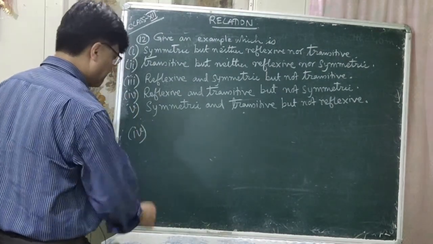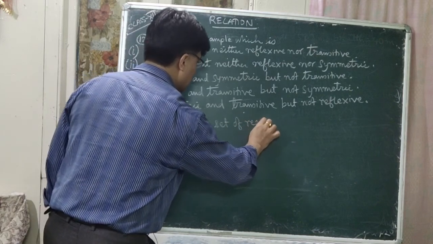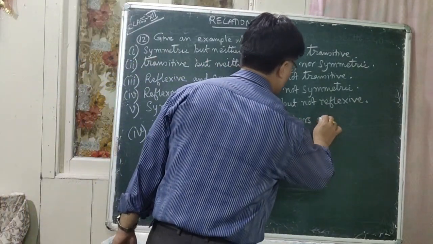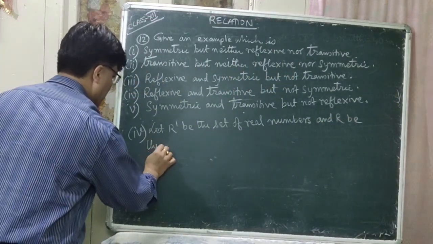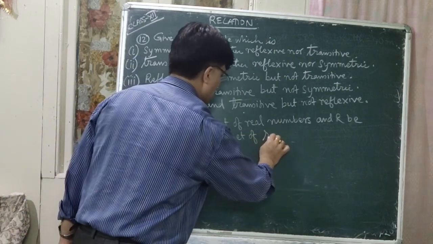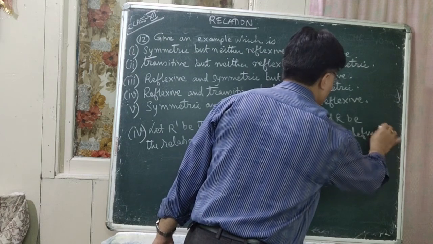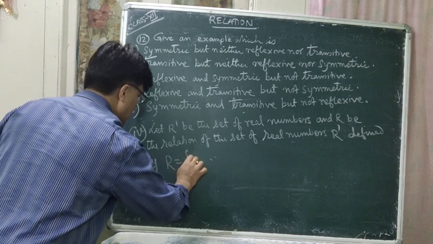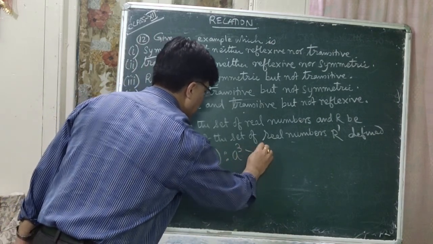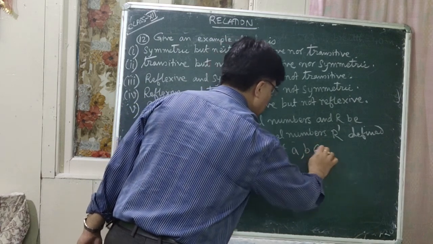Okay? So you can give here, let R dash be the set of real numbers and R be the relation on the set of real numbers R dash defined by R is equal to (A, B) such that A cube is greater than or equal to B cube for all A, B belonging to the set of real numbers.